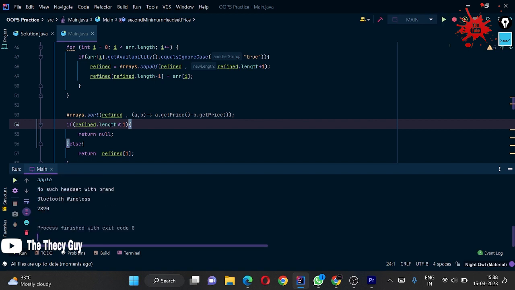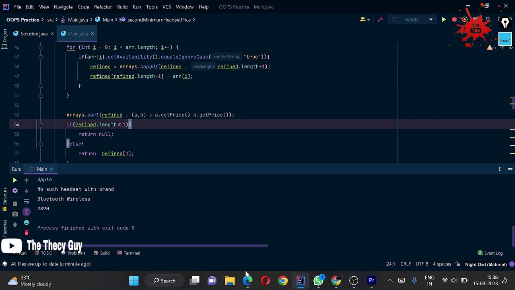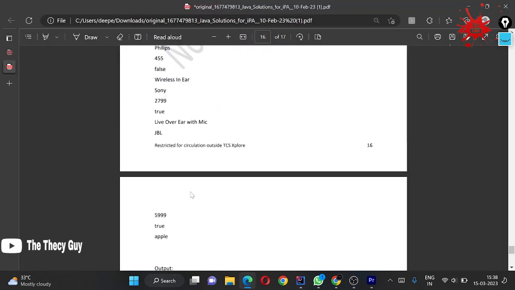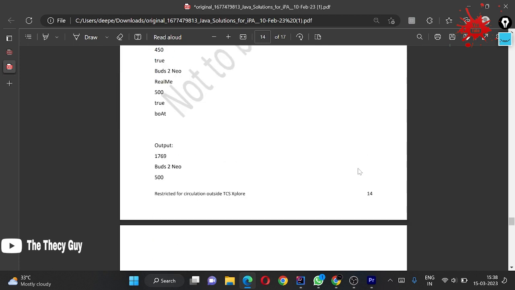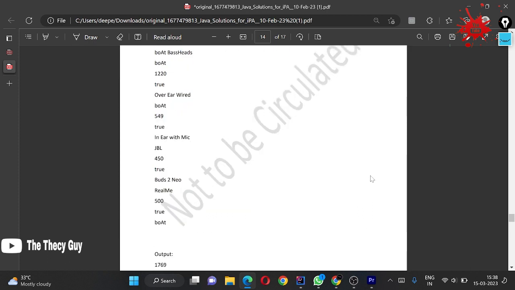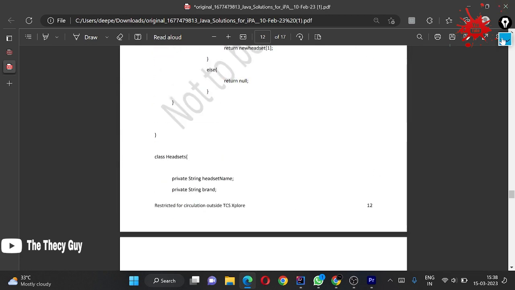Yeah, so no such headset with brand and Bluetooth wireless, and 2820 should be the answer. 2890 will be the answer. Okay, so now we are going to check with respect to this. Look, our code is right. What we are doing is getting the second highest. When I solved that question, I solved it with respect to the second highest. Maybe the question itself was written for the second highest, but here it is second minimum. So now we are going to check.